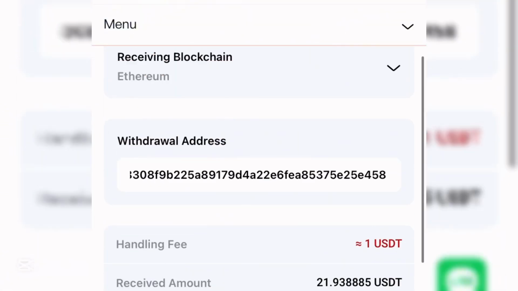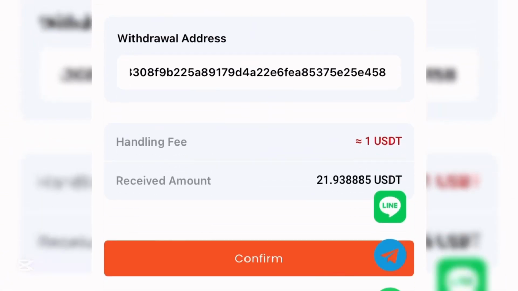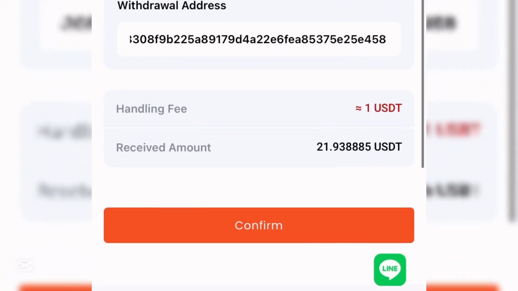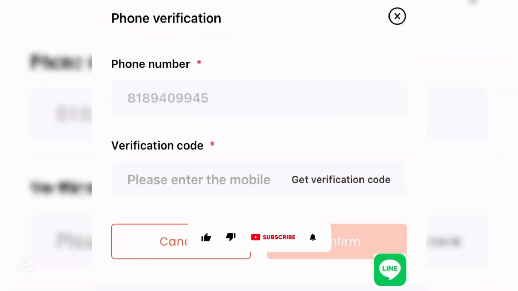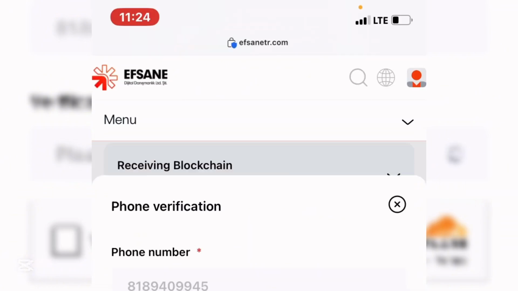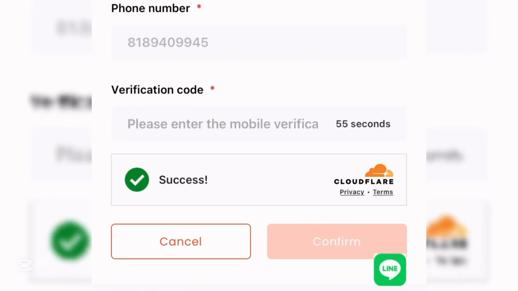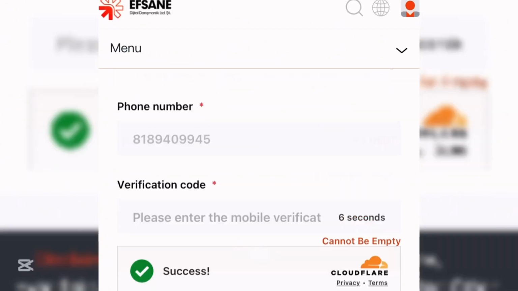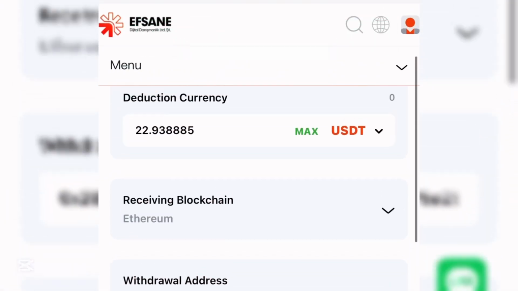Once that is done, you can see that the handling fee is 1 USDT. That is, 1 USDT will be taken out from this transaction. The next thing you want to do is come down and click on confirm to confirm this transaction. Now a verification code will be sent to this mobile number over here. What you just need to do is click on get verification code. Once this verification code is gotten, you just have to put it in right here, then confirm this transaction. As you can see right now, verification code sent successfully. This is the verification code. All I just need to do is confirm this transaction. As you can see, withdrawal successful.